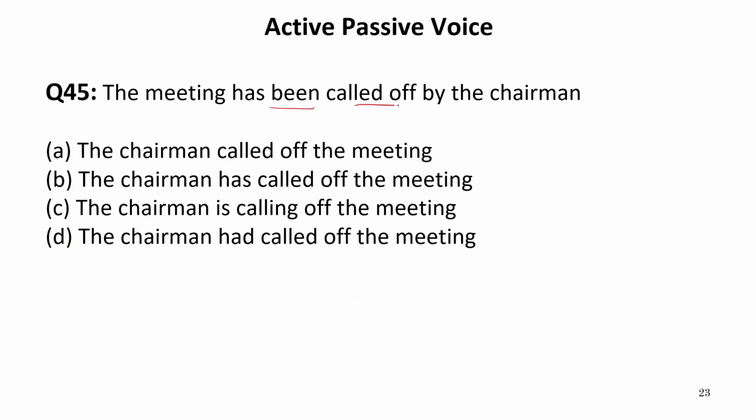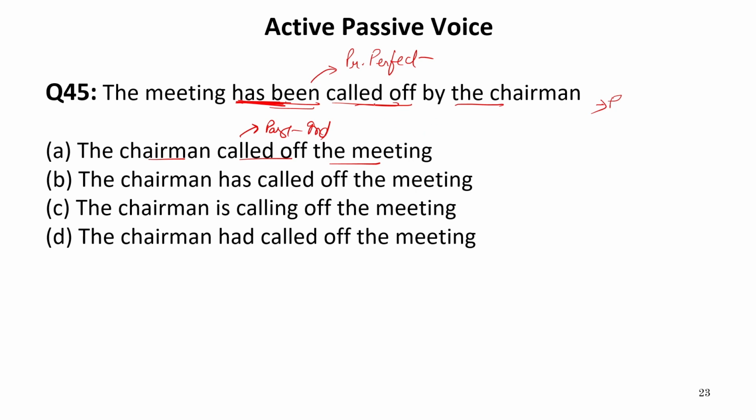The meeting has been called off by the chairman. Now has been called off by the chairman, it means the given sentence is already in passive voice, so we need active voice. So has been called off, this refers to the given sentence being in present perfect tense. Now let us see the options. The chairman called off the meeting, this is past indefinite tense, but the given sentence is in present perfect tense, or the passive voice of present perfect.